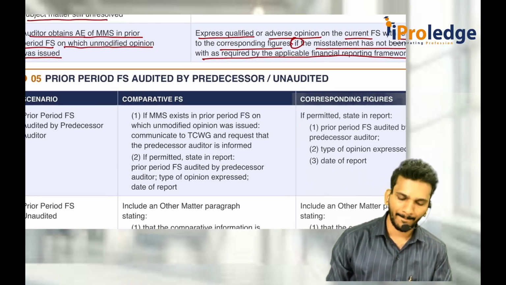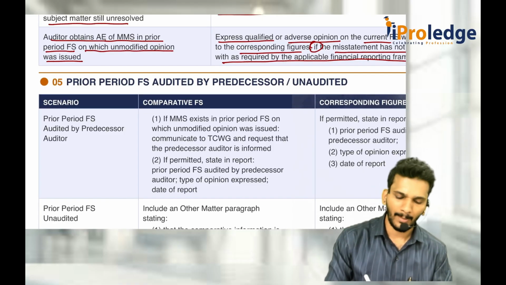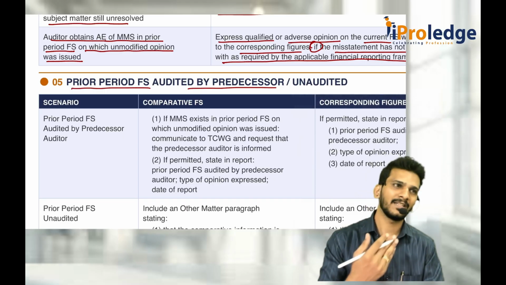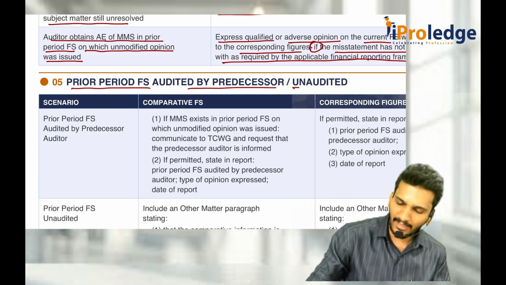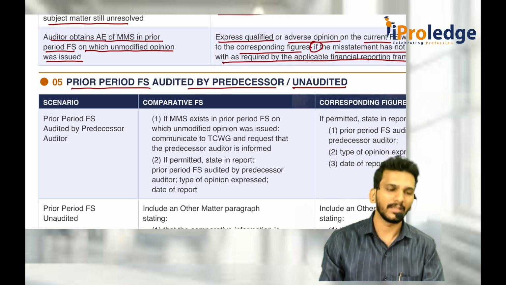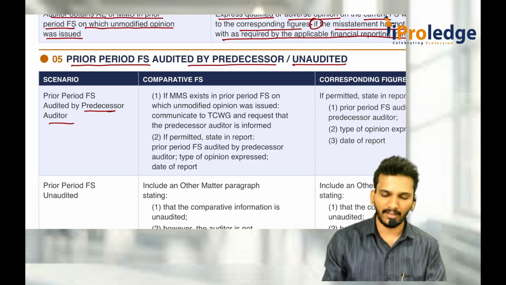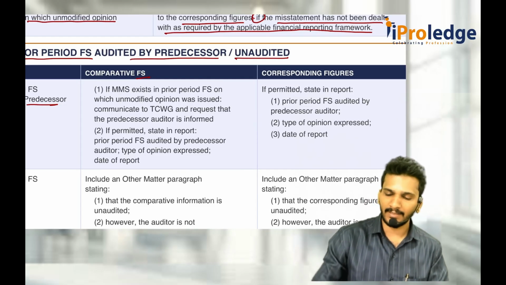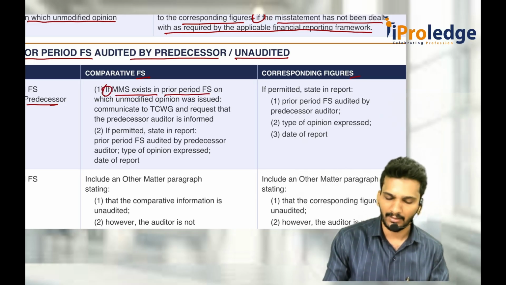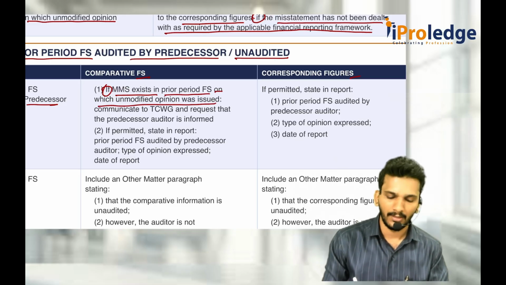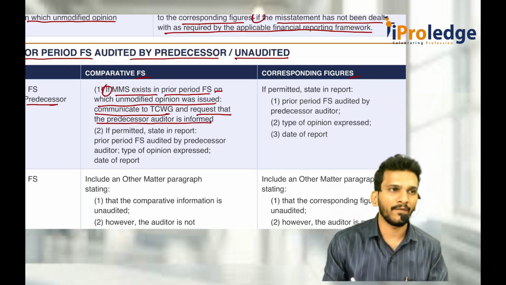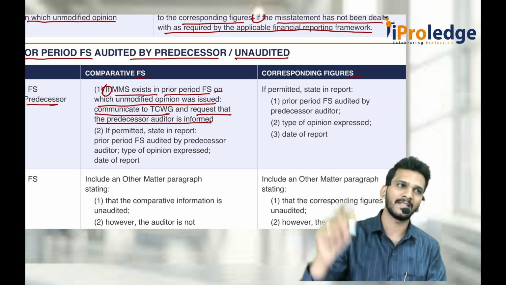Then the last point. There are two things. One is that prior period financial statements are audited by a predecessor auditor. A predecessor auditor means I am doing the audit this year and somebody else did the audit last year. Or the last year financial statements are unaudited. That means I am new to this company. In that case, if a predecessor auditor did it, then in the comparative financial statements, if a material misstatement exists in the prior period financial statements on which an unmodified opinion was issued, you should communicate to TCWG and request that the predecessor auditor be informed. That means you tell the company, and the company will talk to the predecessor auditor.